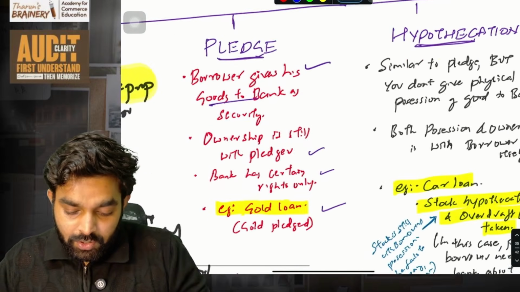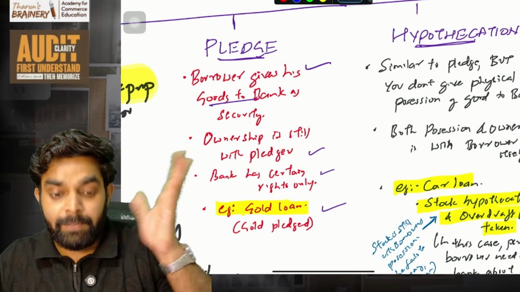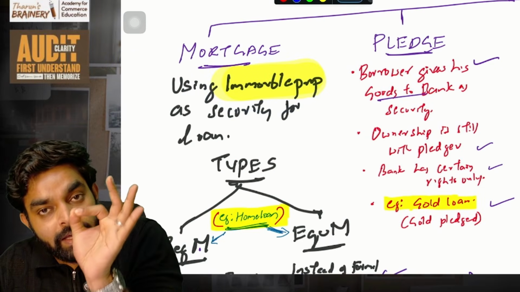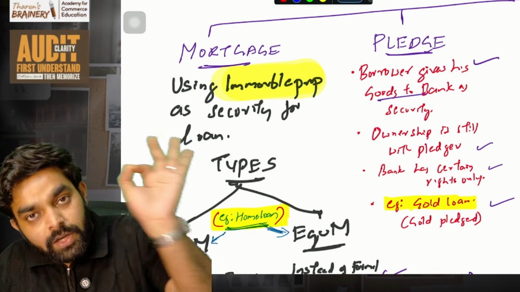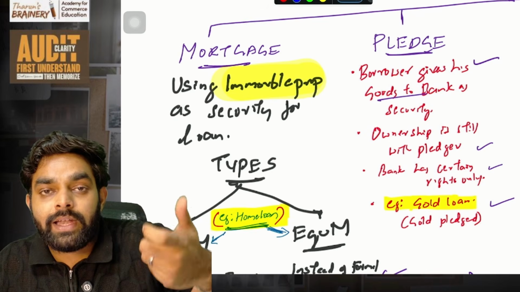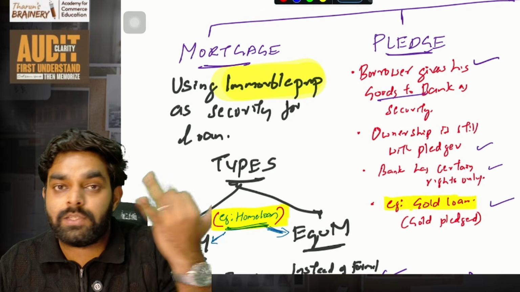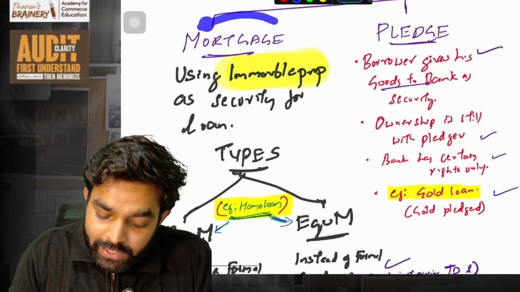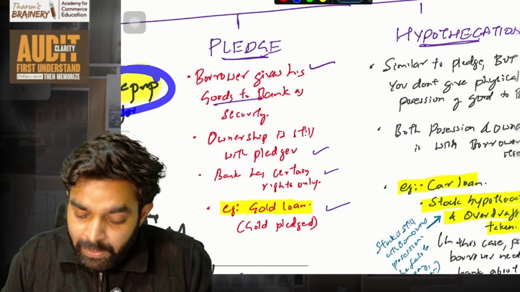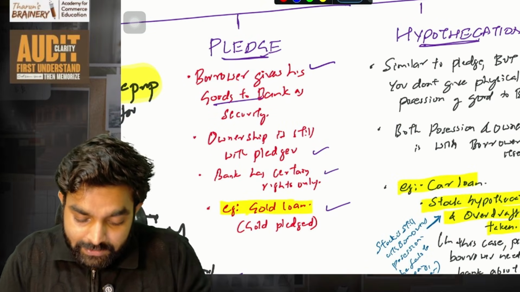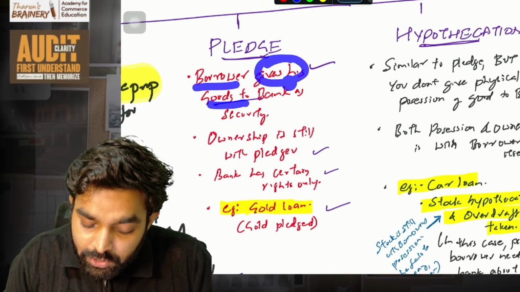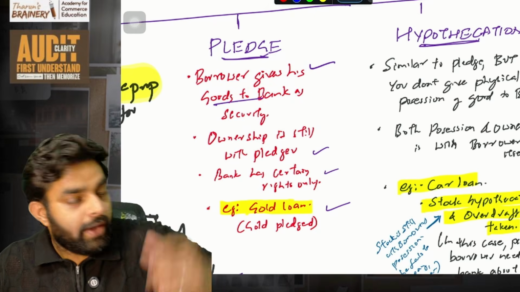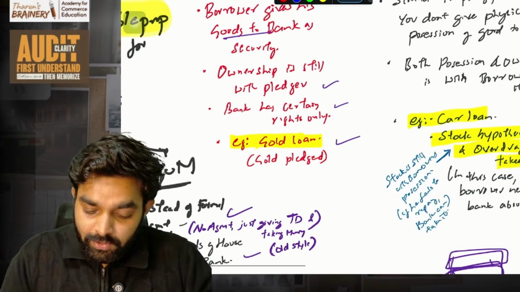Okay, so then the next thing is called pledging. What is a pledge? Here I told you we need to know the difference between each and everything, because when the question comes, you have to identify whether they are asking about mortgage, pledge, whatever it is. So for that you need to understand what these things are. So mortgage is basically for immovable property. Pledge is basically for movable properties. The borrower gives his goods to the bank as security. Goods are a movable thing. Imagine I have gold. I'll give the gold to the bank and take a loan. That is what we call a pledge.